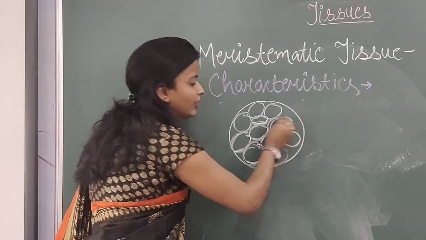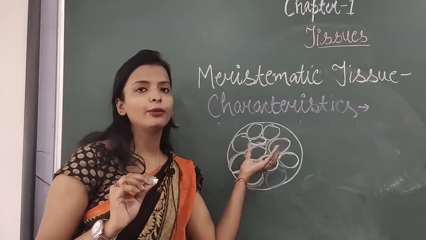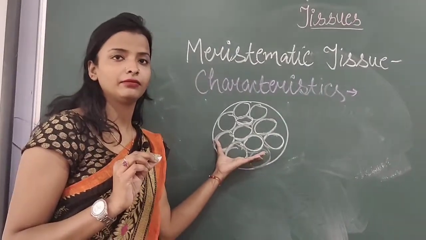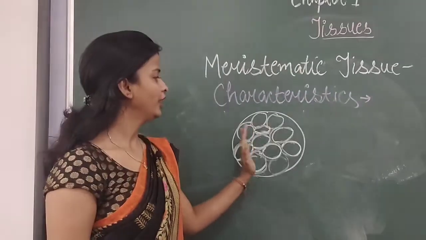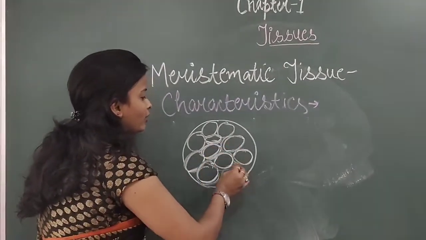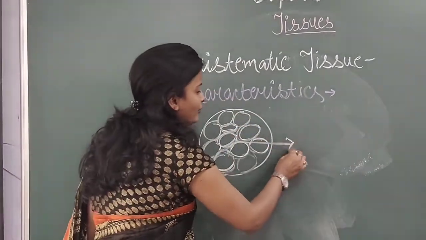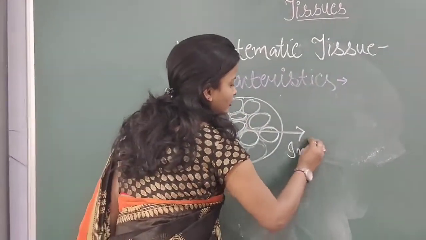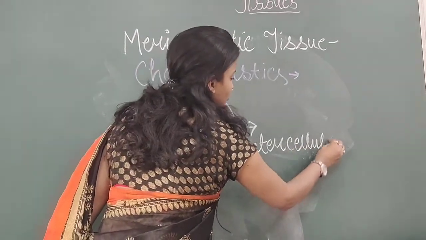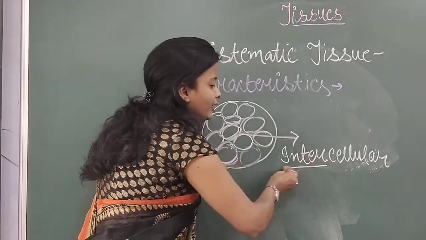between the cells. Cells are present inside the tissues. So when we talk about it, the space between the cells is very less. And which word am I using here? Please note, I am using intercellular.